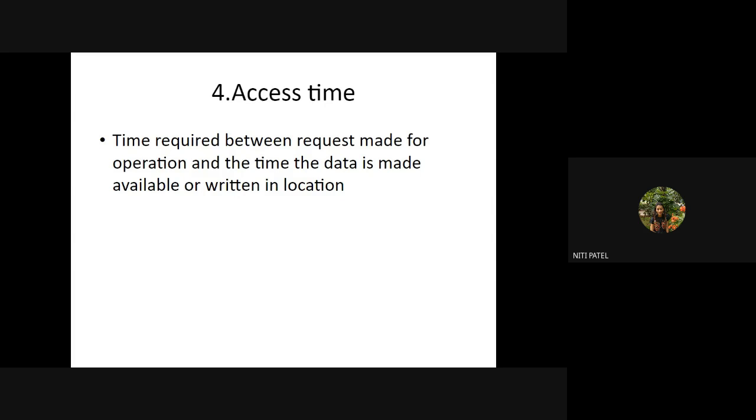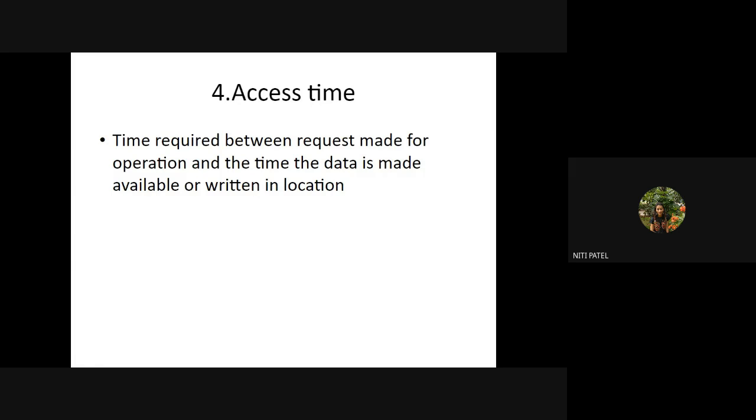If it is available in the cache memory, immediately, without wasting more time, it will give the data back to the user. But if it is not there, it will go to main memory, which will take more time. Again, if it is not found in the main memory, it will go to the secondary memory, which will take more time, because again from secondary memory the data won't be given directly to the user.